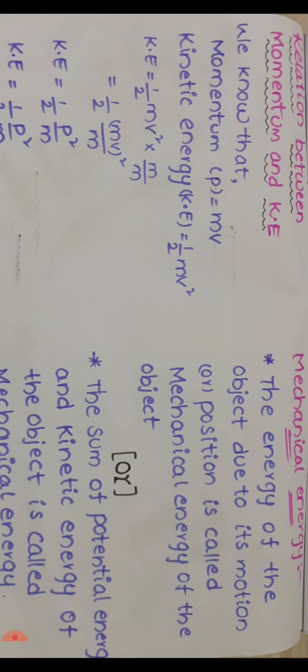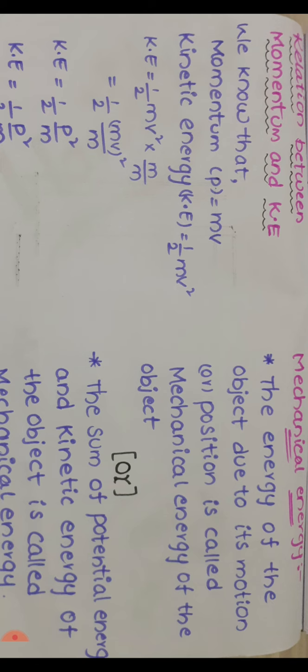Due to its motion, energy is possessed; due to its position, energy is possessed. So if the object gets energy due to its position or motion, that is called the mechanical energy of the object.